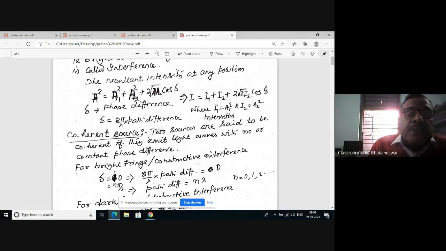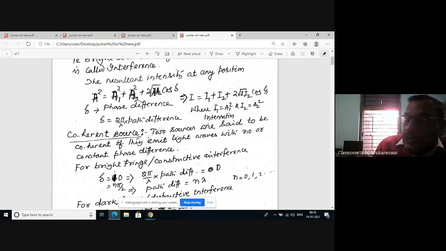The phase difference delta is equal to 2 pi by lambda into the path difference. The position at which there is a bright point, the point of maximum intensity, is called constructive interference, and when the point is dark, that is called destructive interference.